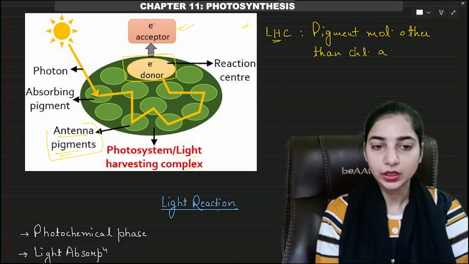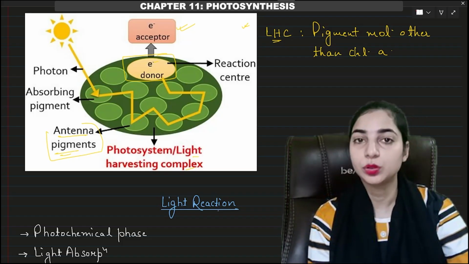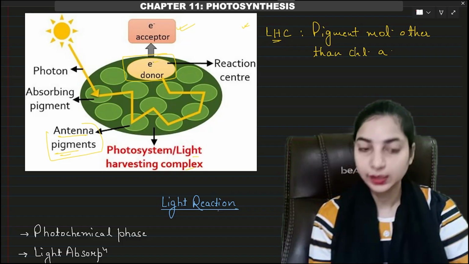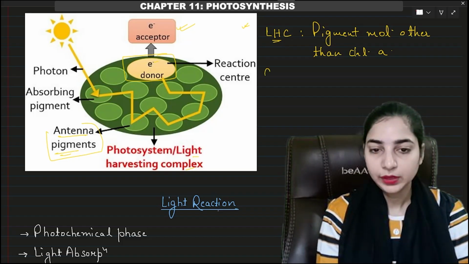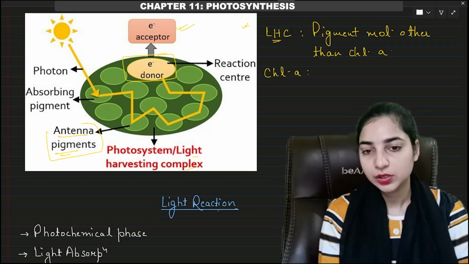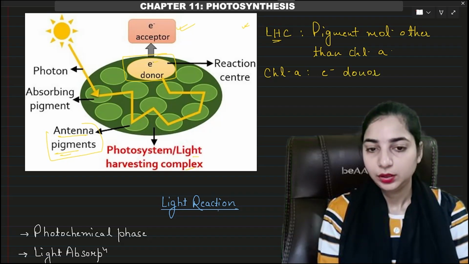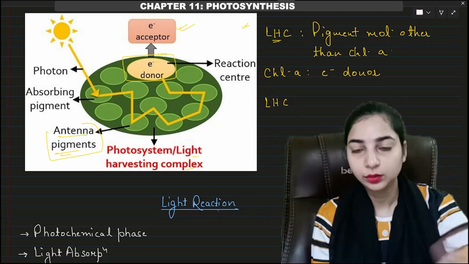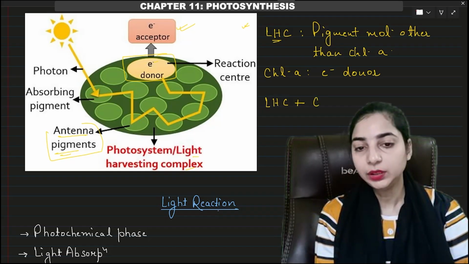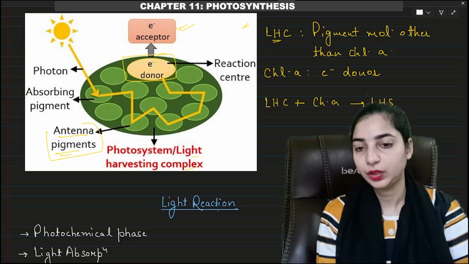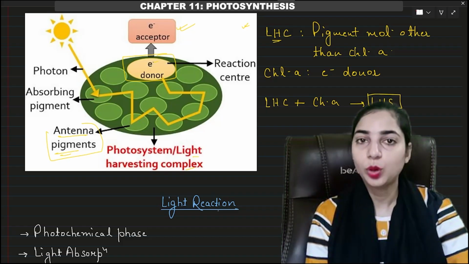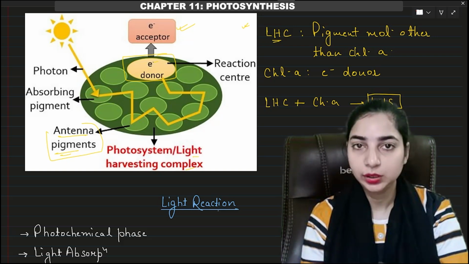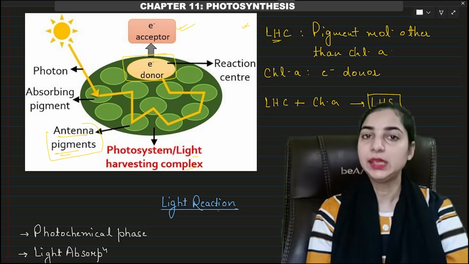Therefore the chlorophyll A molecule is also known as electron donor, right? And we know that the light harvesting complex, that is the pigment molecules other than chlorophyll A, along with the chlorophyll A molecule, will be known as light harvesting system. So light harvesting complex plus chlorophyll A molecule is the light harvesting system.